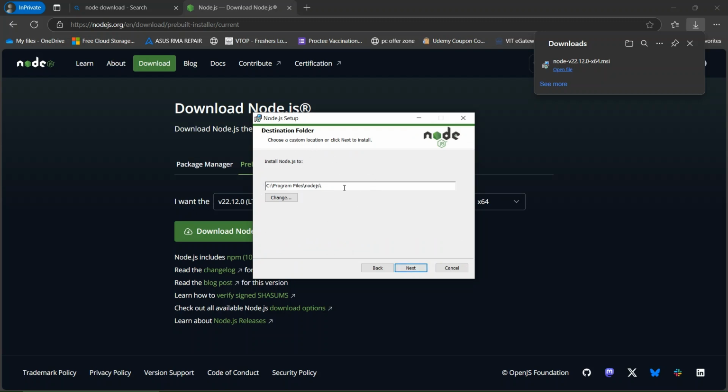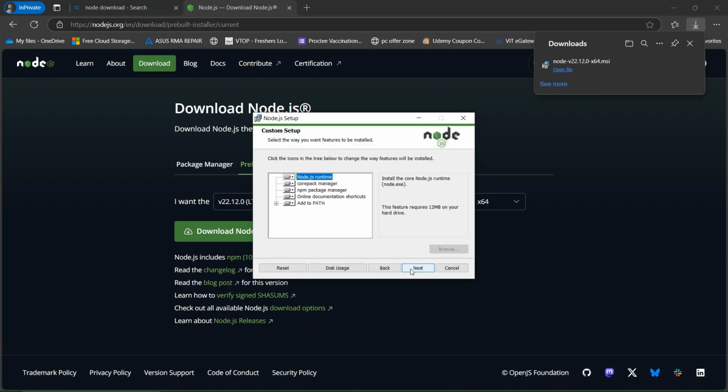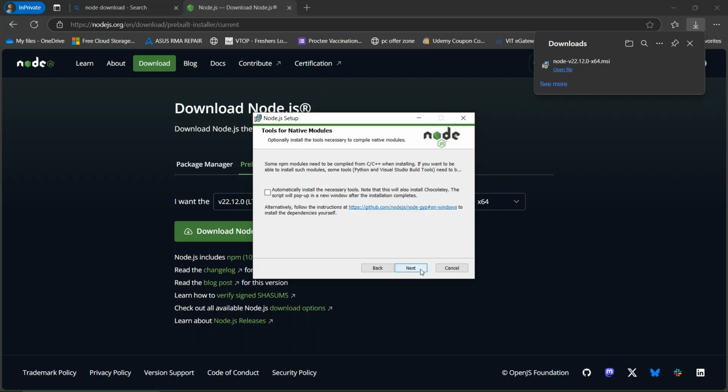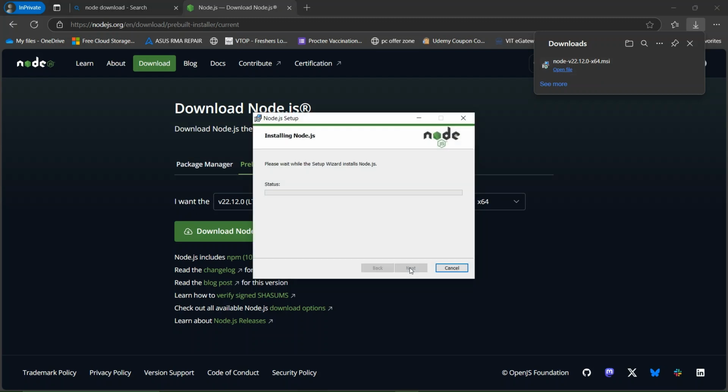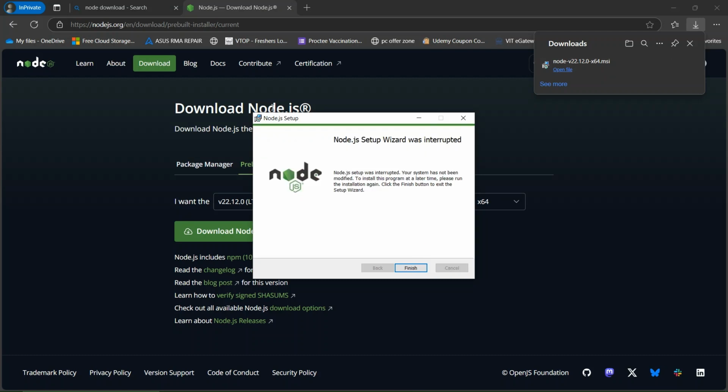I want to keep it in the drive where my Windows is installed, so I do not want to change it. Click on next, next. We can click this and next and click on install. You have to click on yes, but I've already installed it, so I'm clicking no. After clicking yes, it will take some time, the process will finish, and this kind of page will appear.